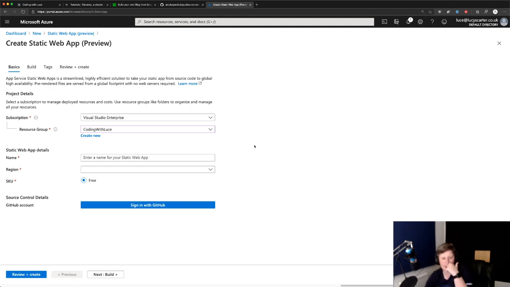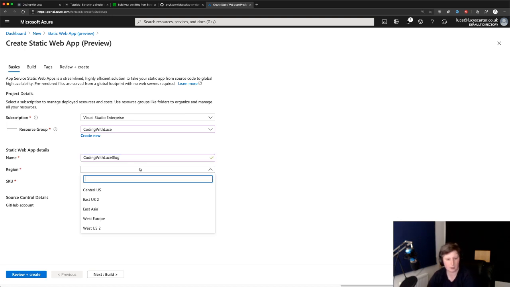I'm just reusing the Coding with Luce resource group because eventually I'll kill off the current blog, this one, which is also in this resource group. So it's just moving the blog to a new place, but it might as well be in the same resource group. But you can create a new one. So we're going to enter a name for it. It's going to be Coding Luce blog.